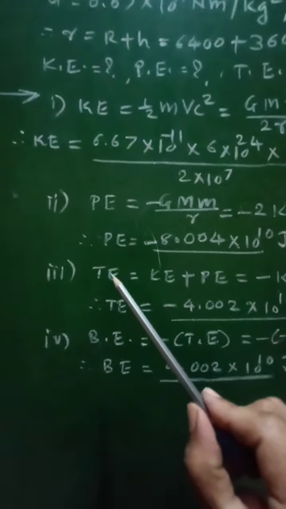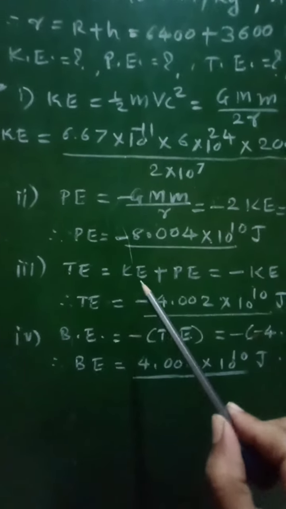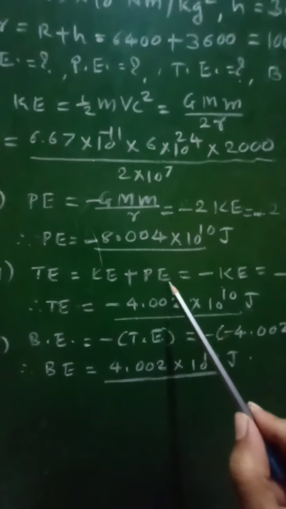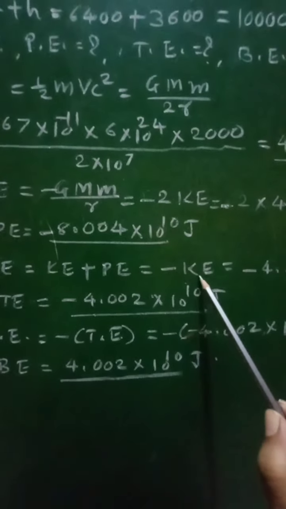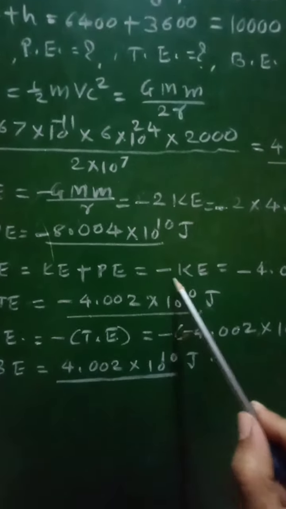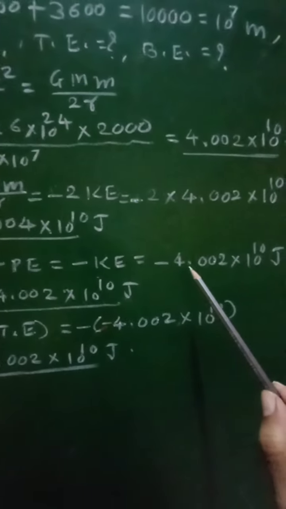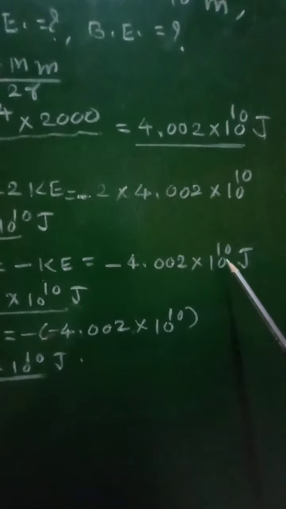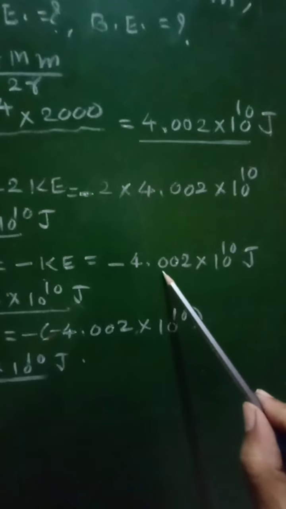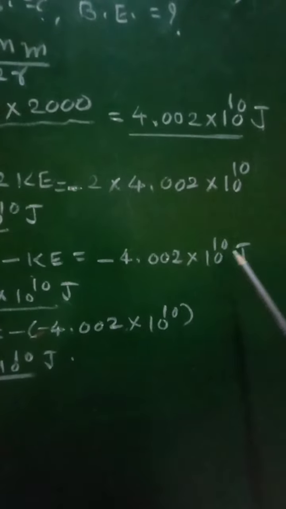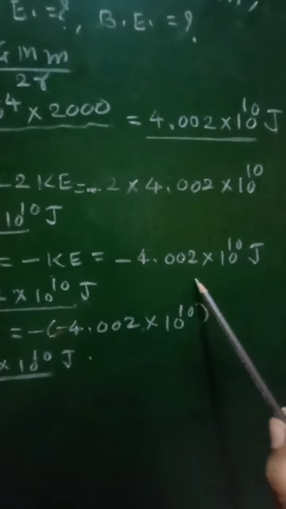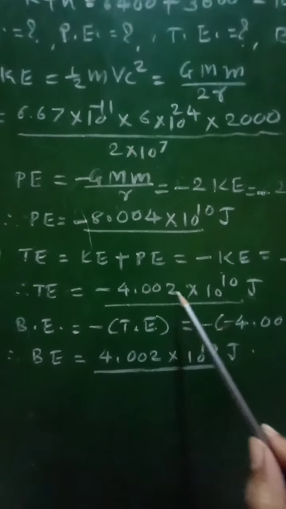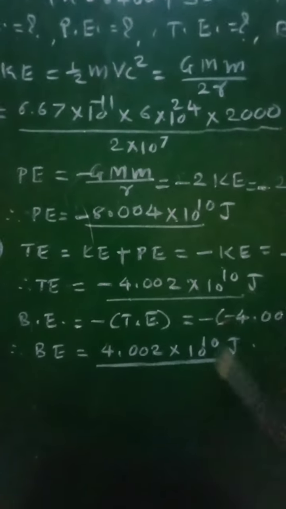Then third, that will be total energy, which is the sum of kinetic energy and potential energy. So that will be equal to minus of kinetic energy, which will be equal to minus 4.002 into 10 raised to 10 joule, which is the required total energy, that is minus 4.002 into 10 raised to 10 joule.